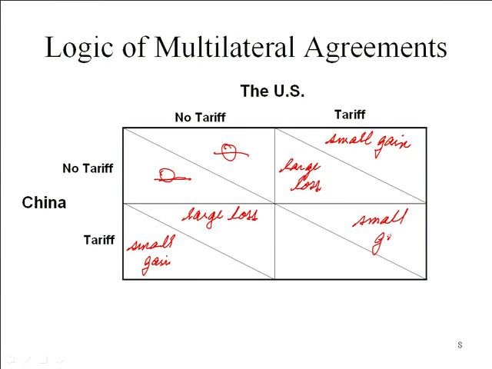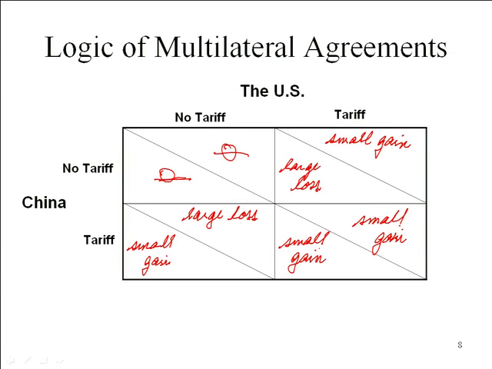But what happens if China puts on a tariff on a different product that they import from us? They also get a small gain, again just looking at it from a partial equilibrium analysis. So what's the optimal position for the US? For the US, it's clearly we want to have a tariff. Whether China has a tariff or not, we end up with a small gain.